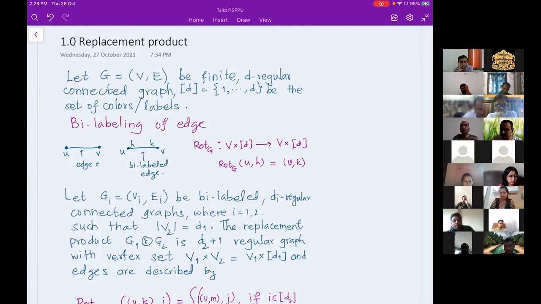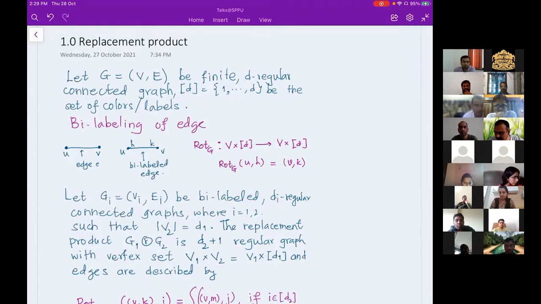When I'm able to assign such a bi-label graph, then I can write it down algebraically in terms of a map, and that map we call a rotation map. So what is that rotation map? The domain of the rotation map is the vertex set of your graph times your color set, and the domain and codomain are both the same.